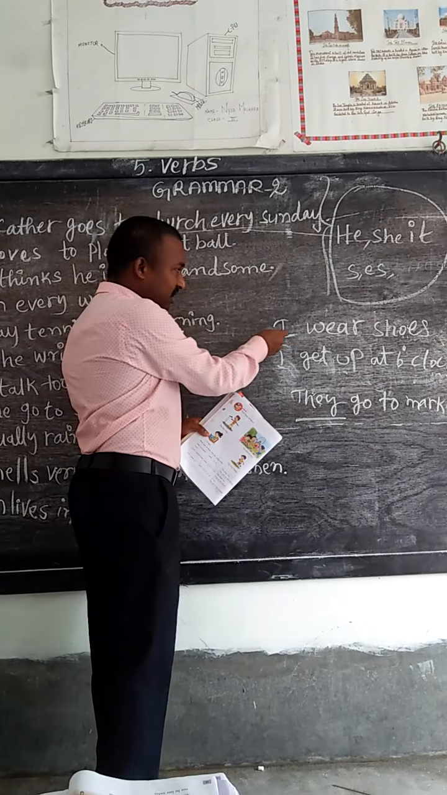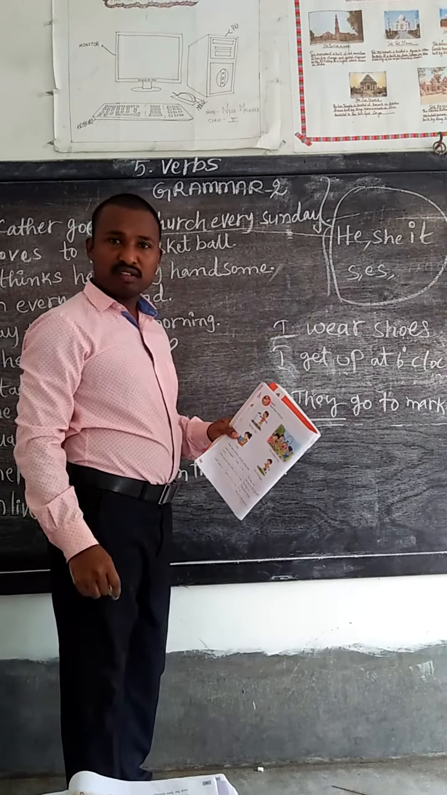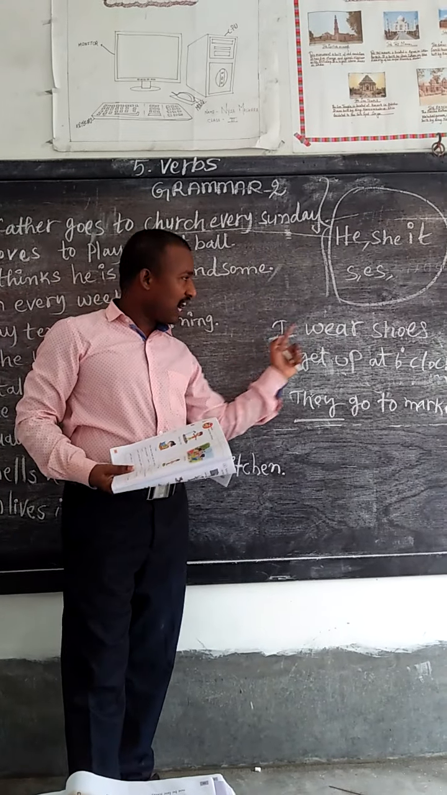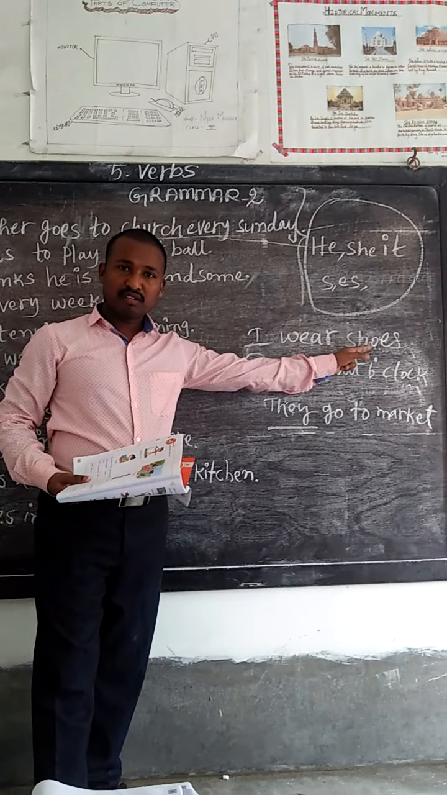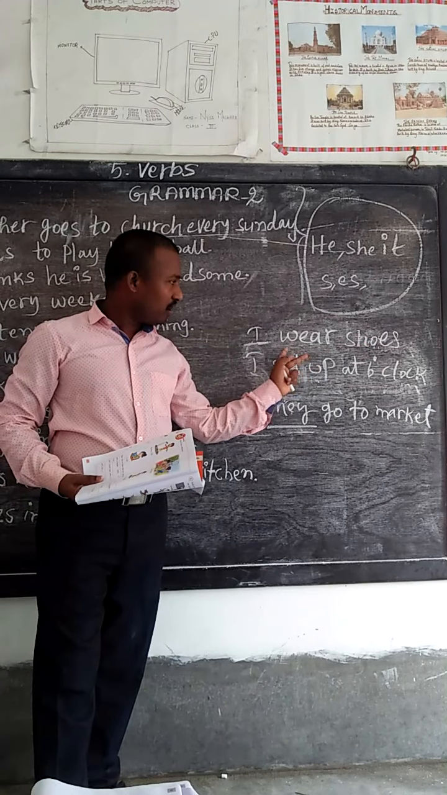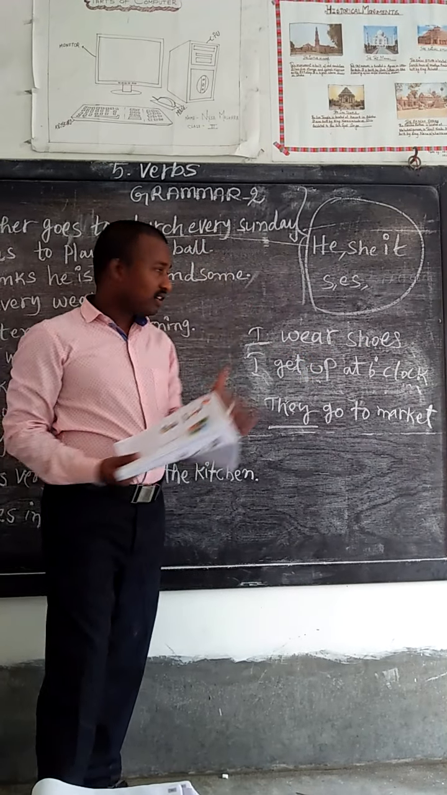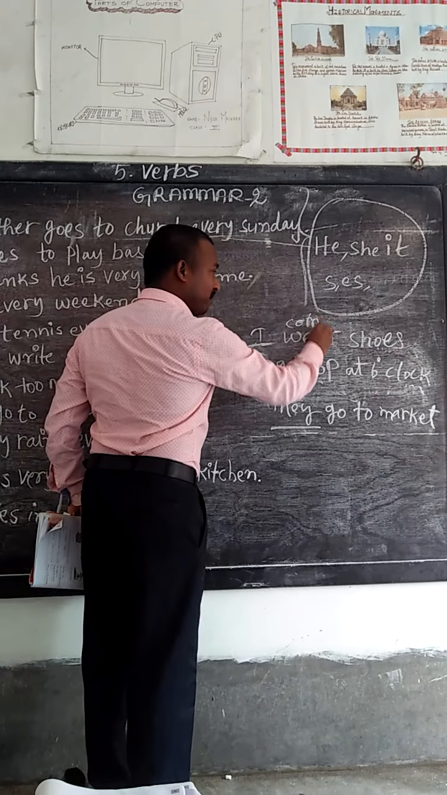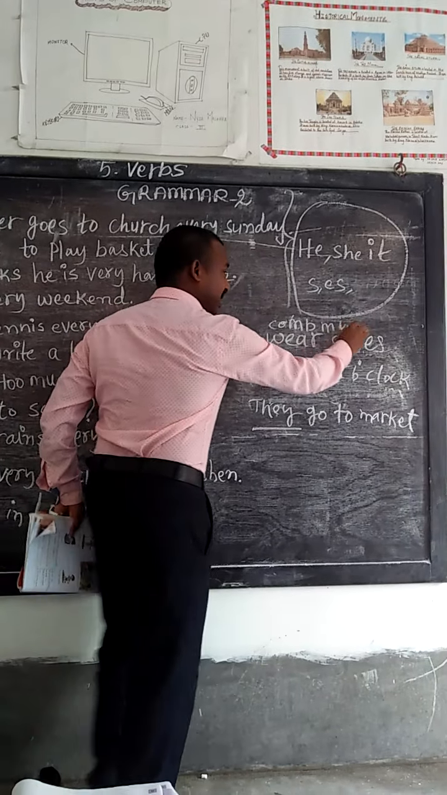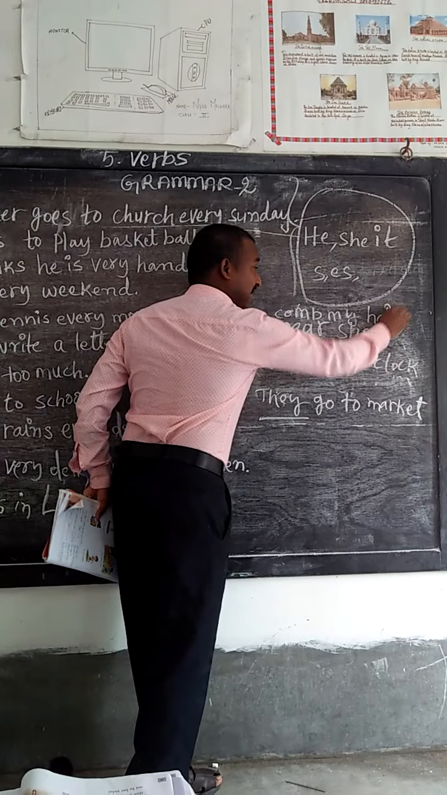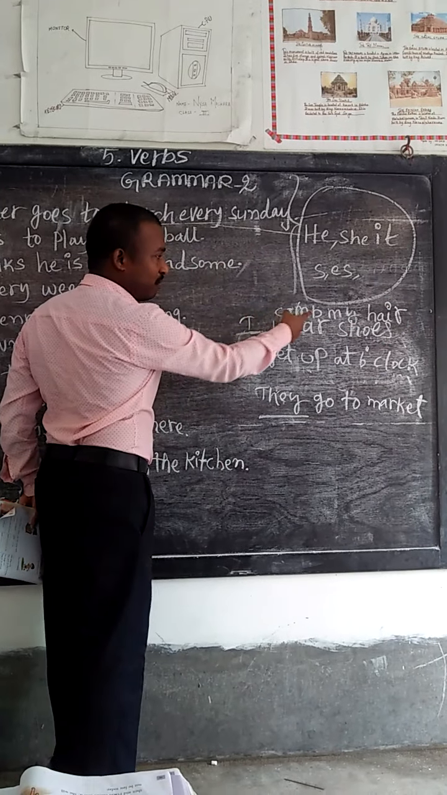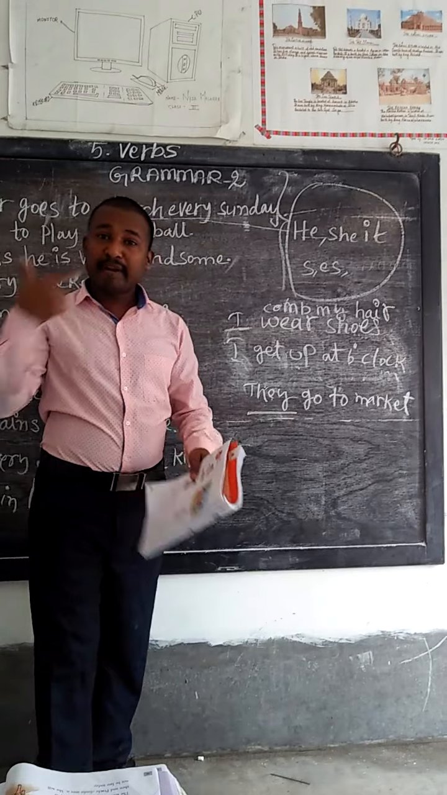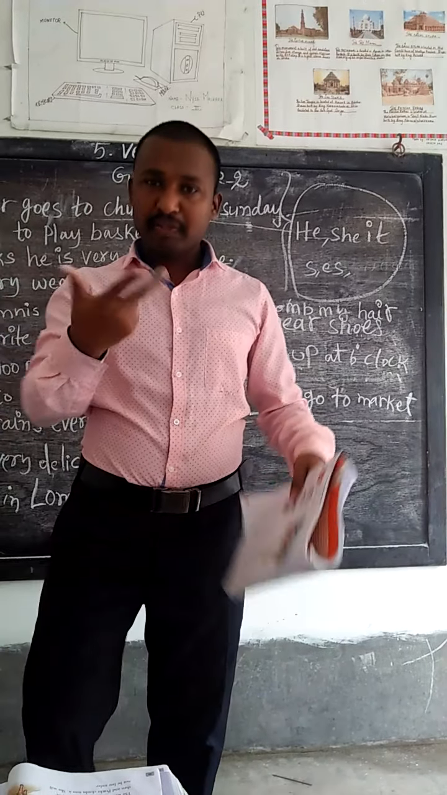You see, I wear shoes. Correct? See, singular. I wear shoes. I comb my hair. See, I comb my hair. I brush my teeth. So same thing.